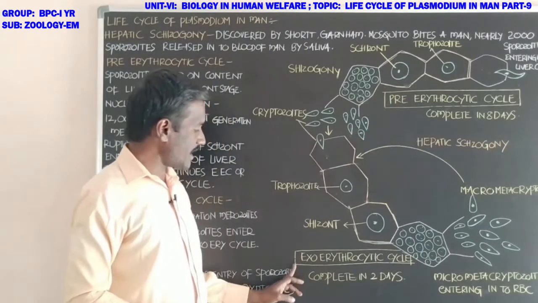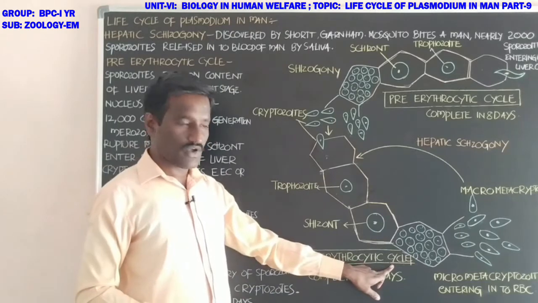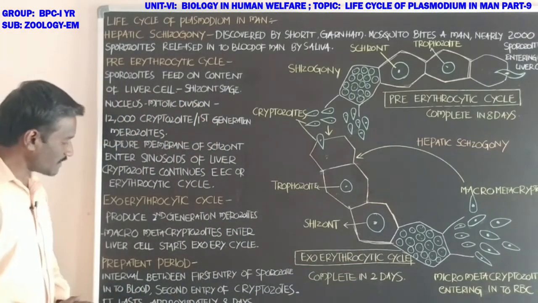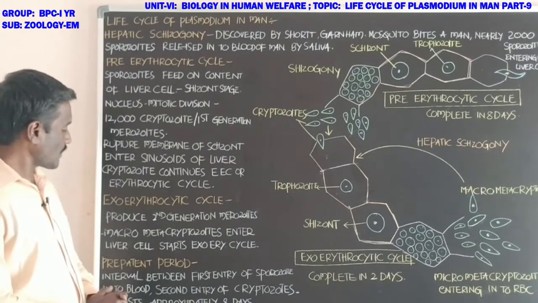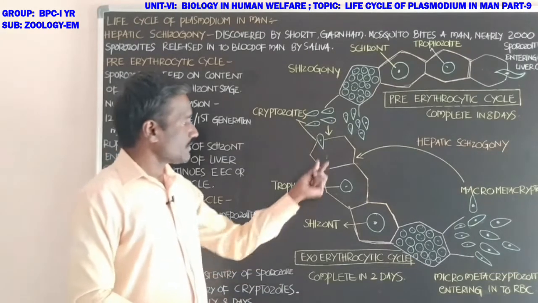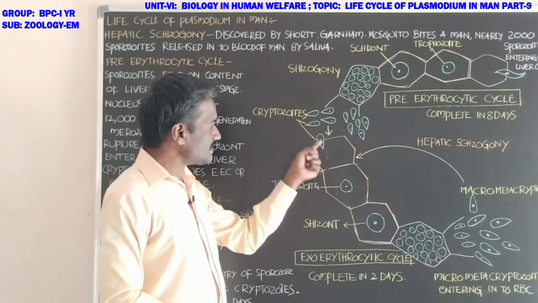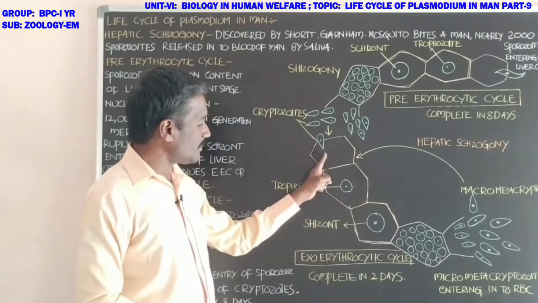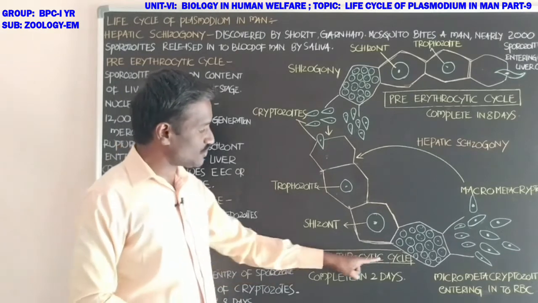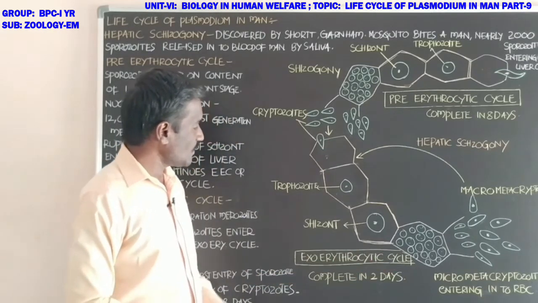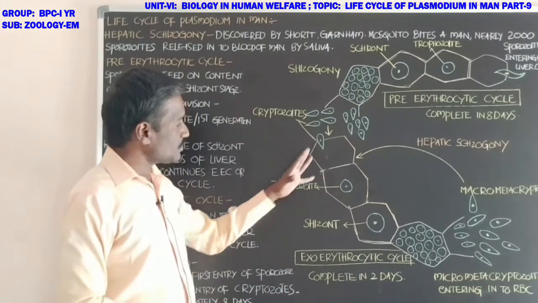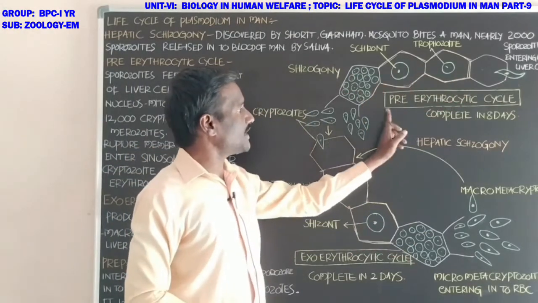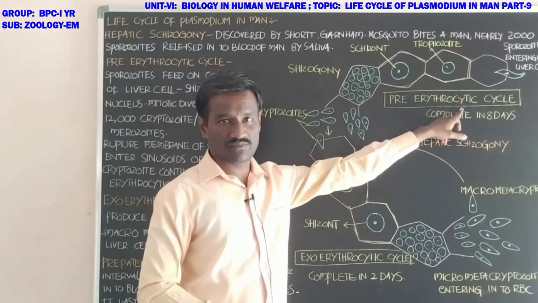Next, students, the exoerythrocytic cycle. The cryptozoites enter a fresh liver cell and initiate the exoerythrocytic cycle. The actions are similar to the pre-erythrocytic cycle.